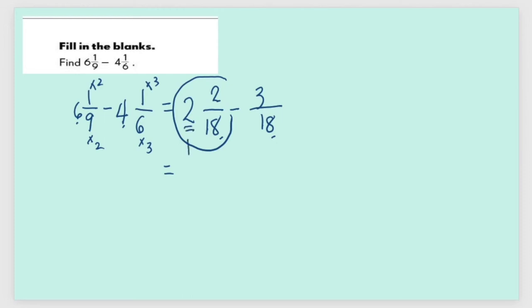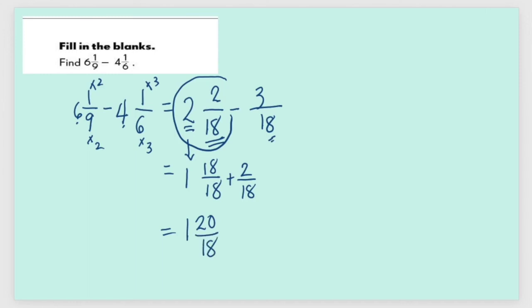So 2 is actually the same as 1 and 18 over 18. Remember, I have to match it with the second fraction here so that it's easier for us to subtract this fraction from our mixed number. We have just renamed 2, so let's add the remaining fraction here, 2 over 18. So we have 1 and 18 plus 2 is 20 over 18.